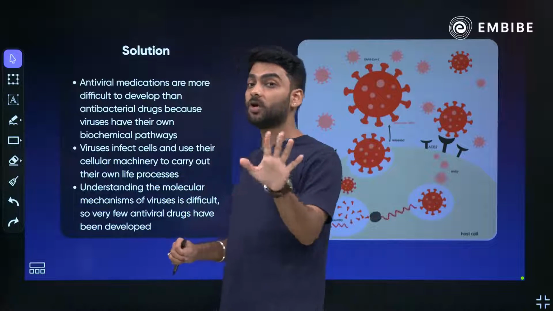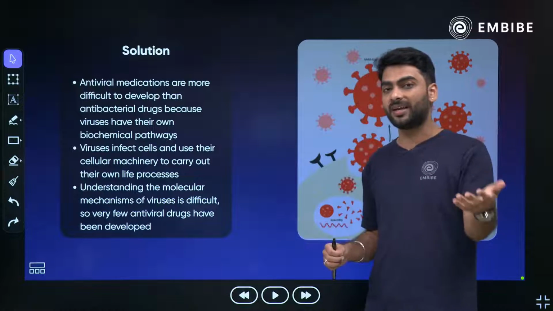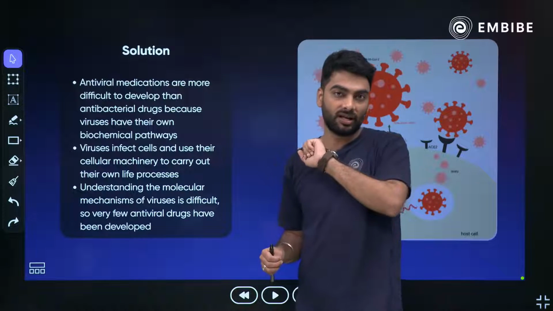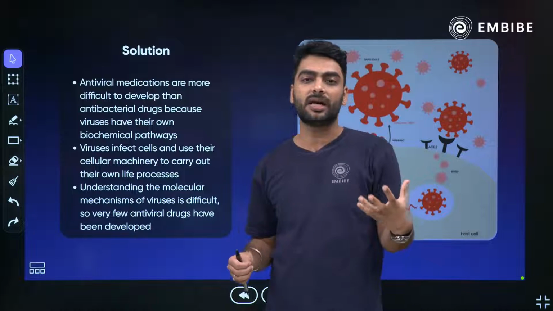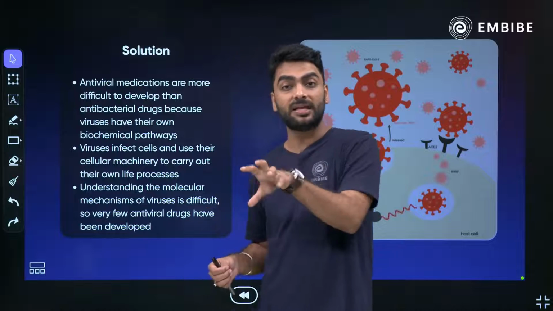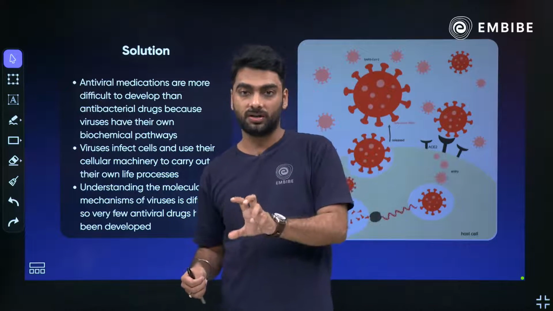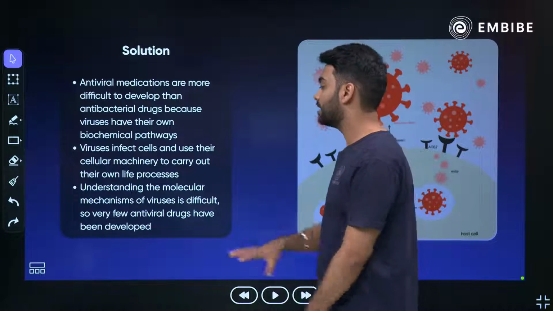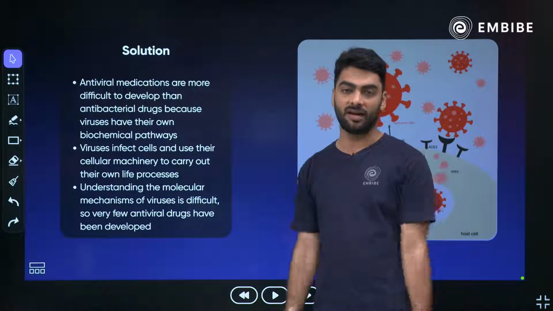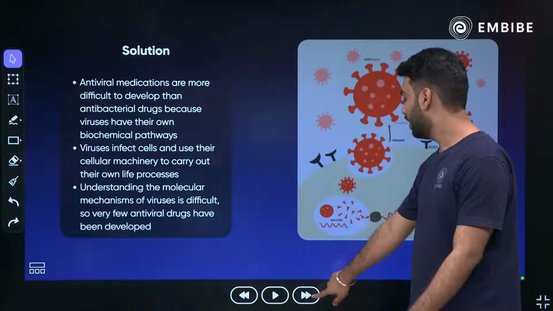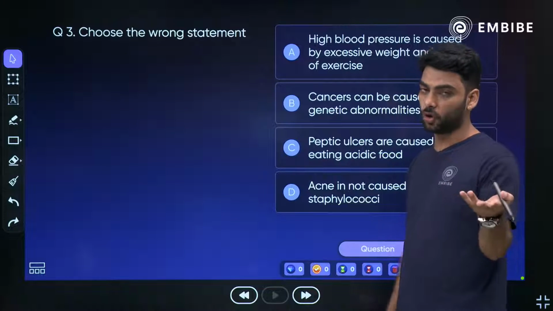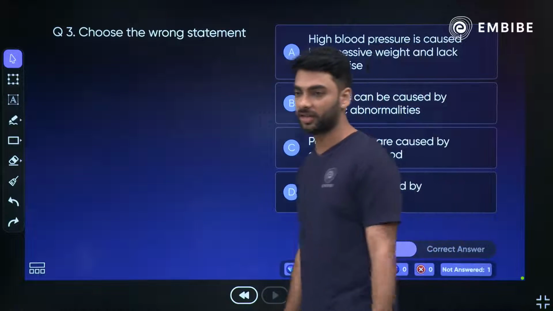Do you know there is something called a zombie virus? Zombie virus attacks ants and makes the ant act according to its own will. So you know, it's like somebody taking control over your body, and that is what viruses do. They attack a cell and then they make the cell function the way they want. So that is how a virus functions. Understanding the molecular mechanism of a virus is very difficult, and that is why very few antiviral drugs have been developed. Like for polio we have got one. For COVID also, for corona also we have got Covishield and Covaxin.